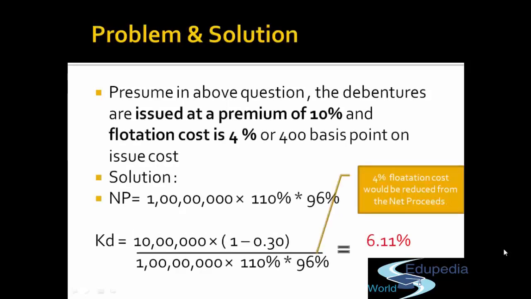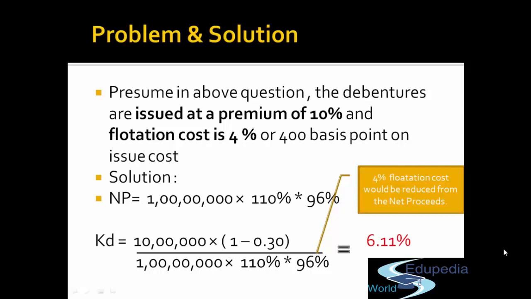One more example. If they are issued at a premium of 10%, applying the same logic, instead of 100, the company has now received 110 lakh. So from what amount do they have to meet the expectation? 110, because that is the funds they have actually received. But there is one more piece of information, a flotation cost of 4%, or 400 basis points. A basis point is such that 100 basis points equals 1%, so 400 basis points equals 4%. And flotation cost is the issue cost. If you issue some new security, the cost that you incur for raising that fund is called flotation cost.